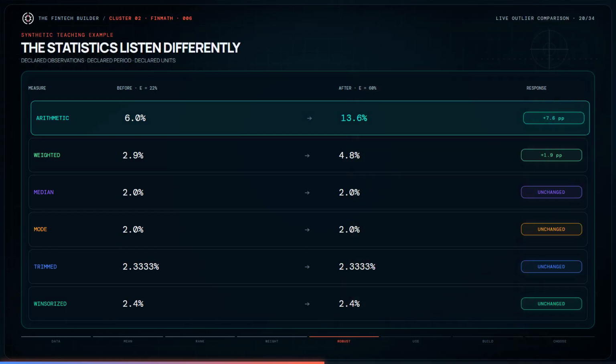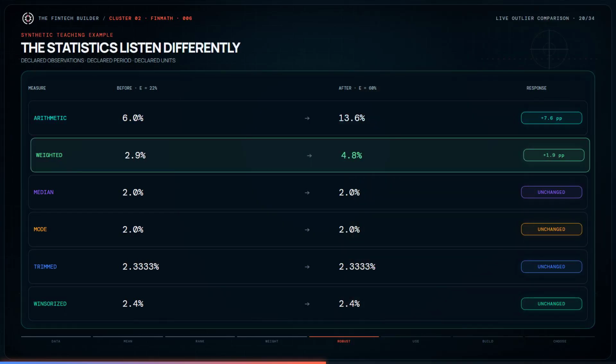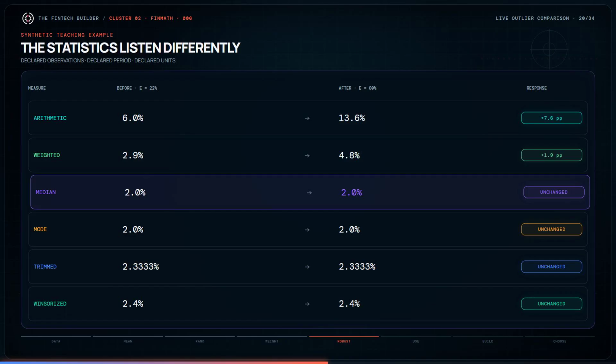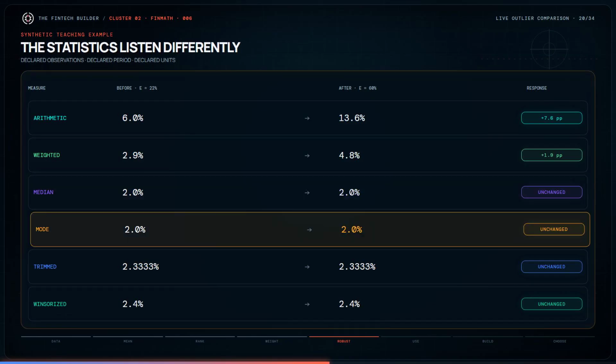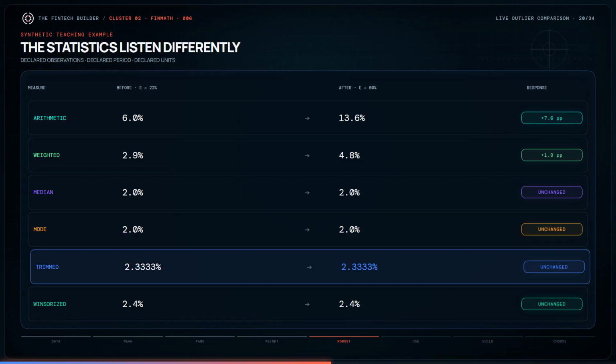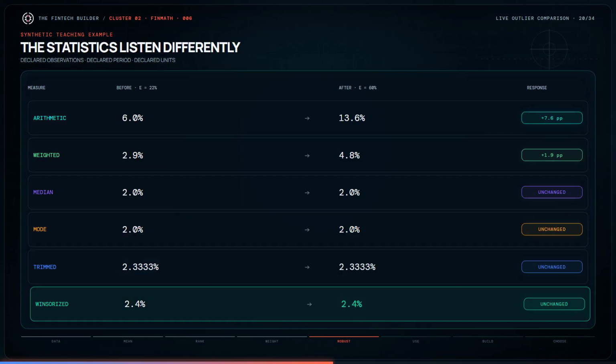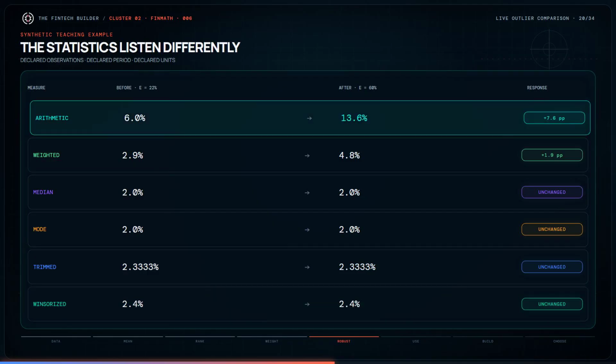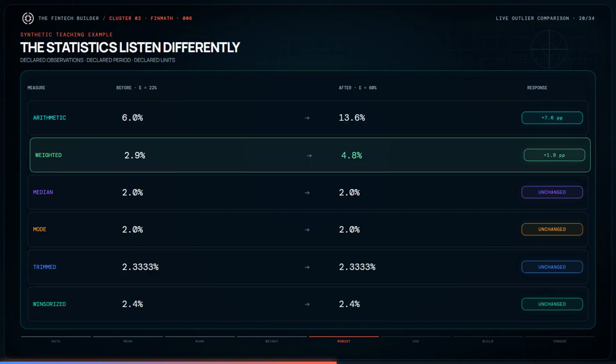The arithmetic mean jumps from 6% to 13.6% because the 60% magnitude enters the equal count sum in full. The weighted mean rises from 2.9 to 4.8%. It moves, but less dramatically, because asset E still represents only 5% of the portfolio.